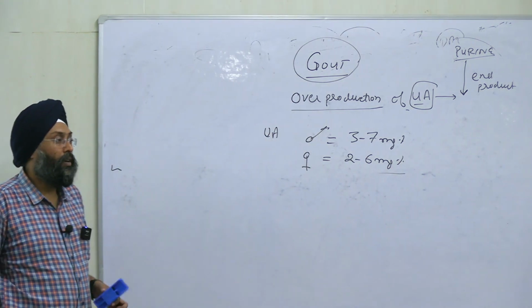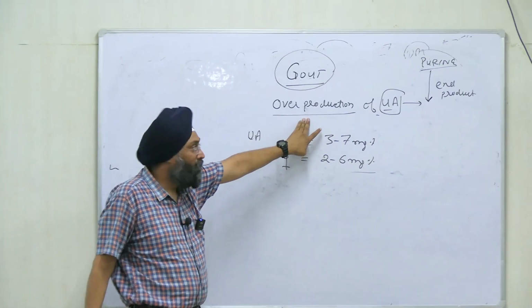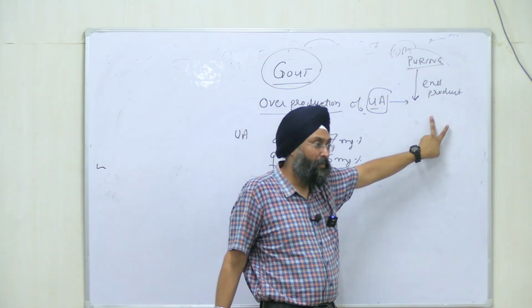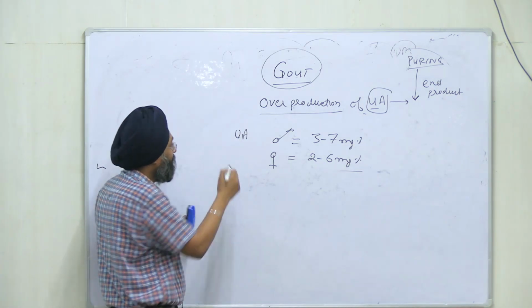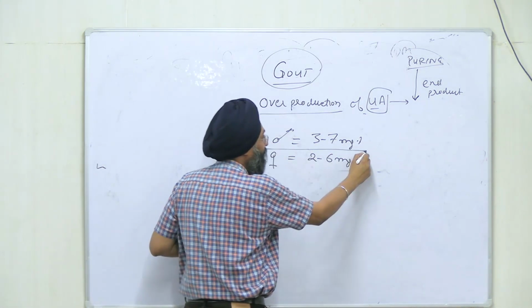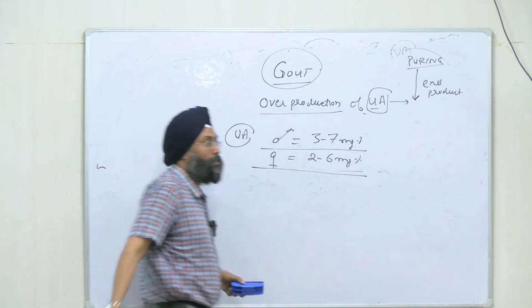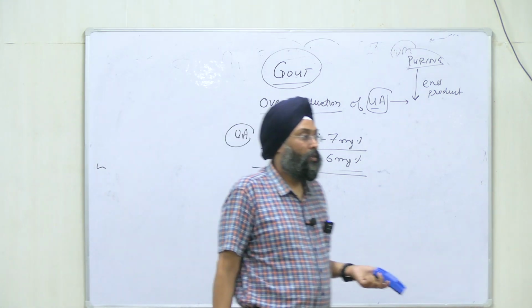So I repeat, gout is due to overproduction of uric acid, which is the end product of purine metabolism. Normal levels in males are 3 to 7 milligram per cent, and in females 2 to 6 milligram per cent.